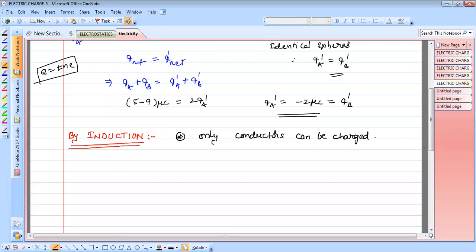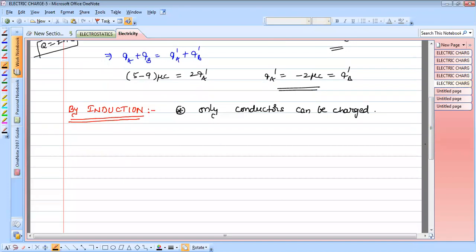One more important point: in the frictional process and the conduction process, the charges are transferred from one body to another body.